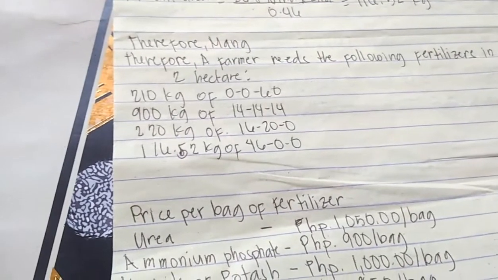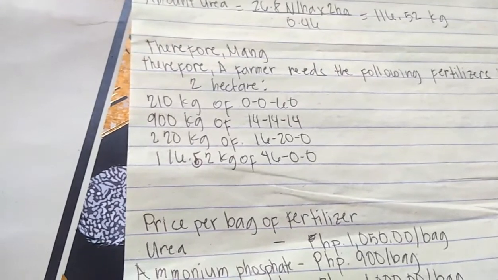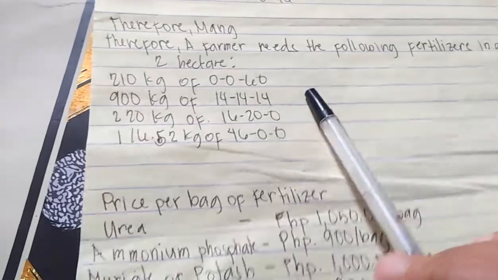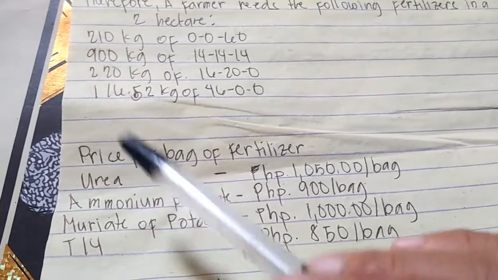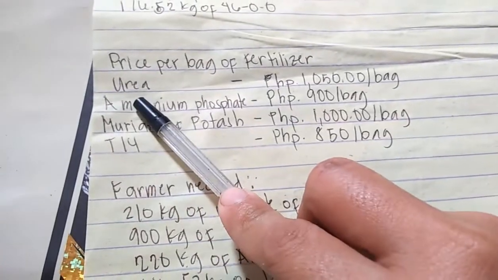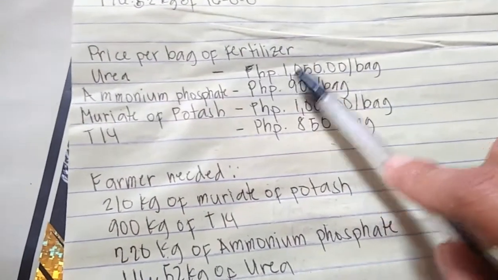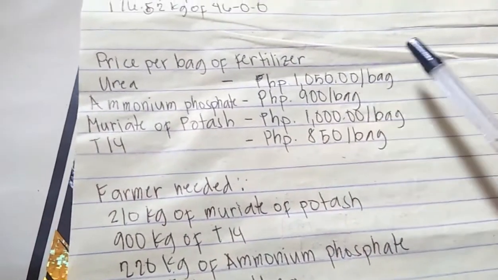Since the given problem before was not only tackled for the fertilizer, but also asked for the price per bag of fertilizer. The price per bag of urea was 1,050 pesos, Philippine money, per bag.